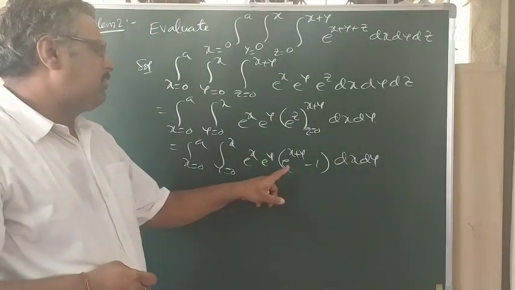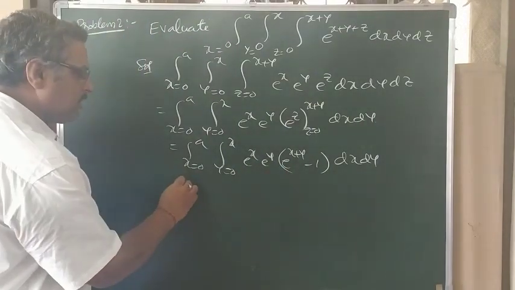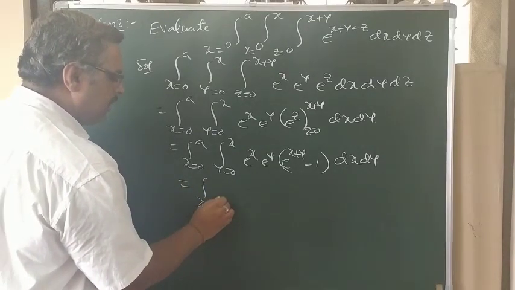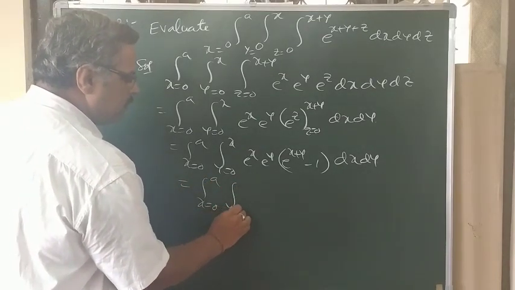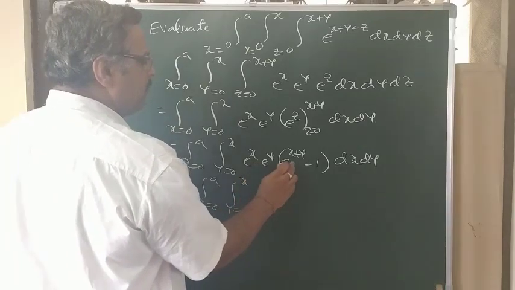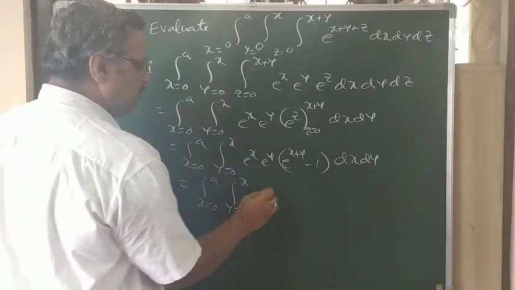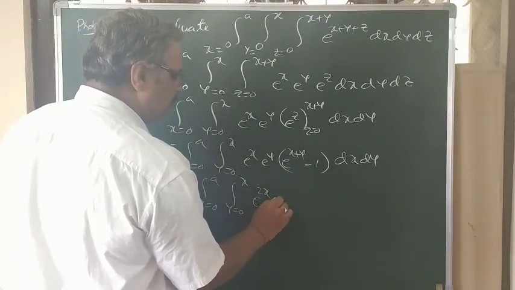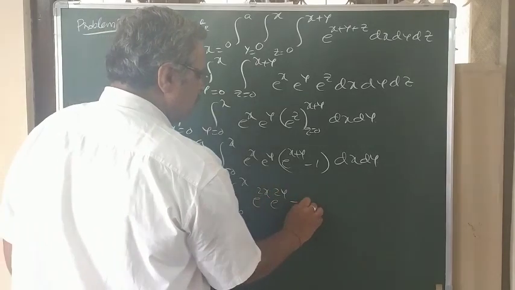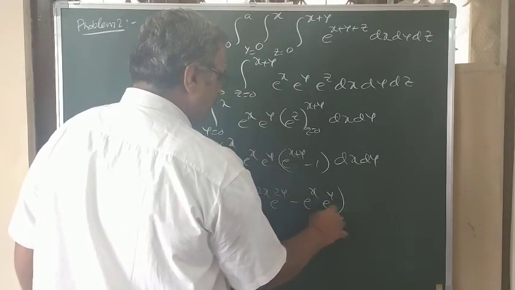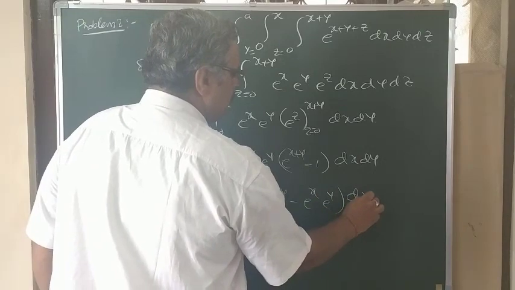Now e power x, here also e power x, e power 2x. X is 0 to a, y is 0 to x, e power x into e power y into this one is nothing but e power 2x into e power 2y minus e power x e power y dy dx.